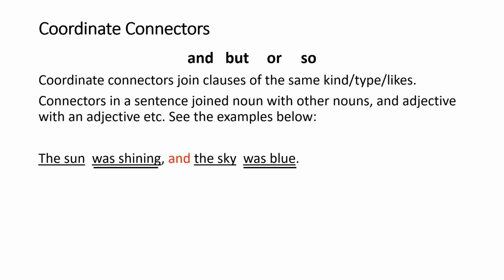Yeah, and then it is connected with the connector and. The sky was blue, but it was very cold. But, so there is, what do you call, vice versa, is it? Contradiction. But it still connects adjective and adjective. Was blue and was very cold.